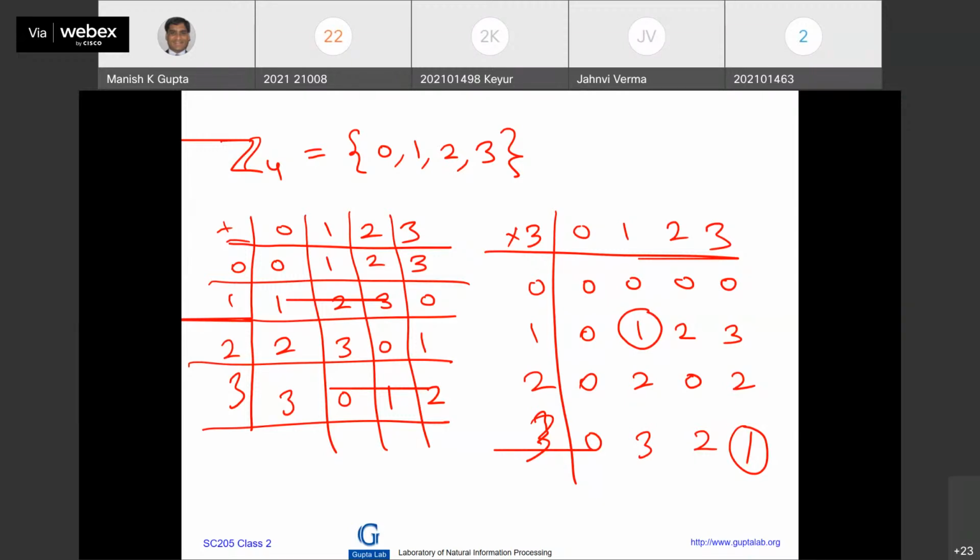So when you say that, who said that Zn is a field if and only if n is a prime number? You said, right? So now, can you prove it?